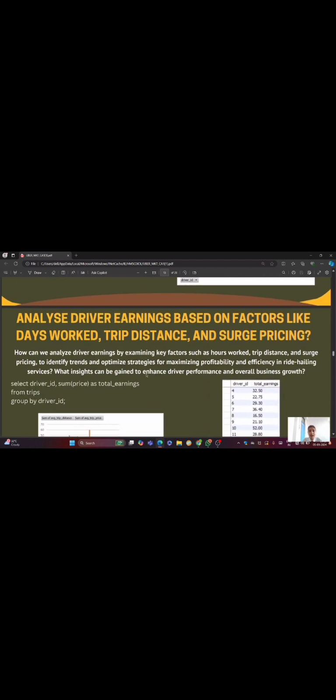Then analyze driver earning based on factors like day, work, trips, distance, search price. How can we analyze driver earning by examining key factors such as hours worked, trip distances, and search pricing to identify trends and optimize strategies for maximizing profitability and efficiency in ride hailing services? Like what insights can be gained to enhance driver performance and overall business insights?